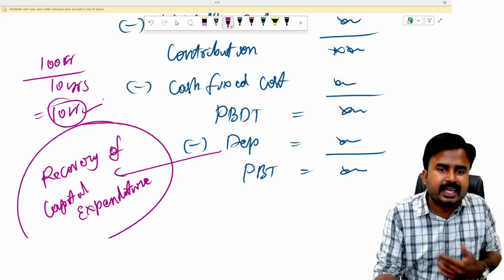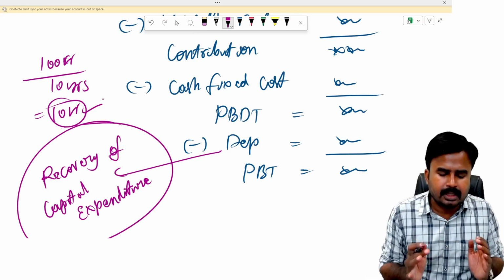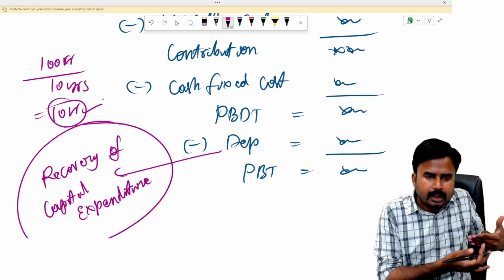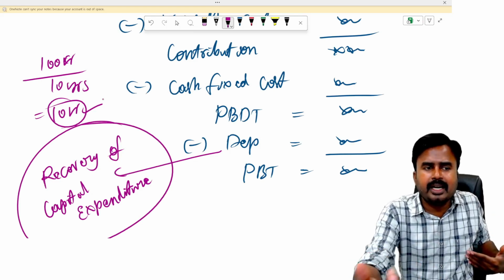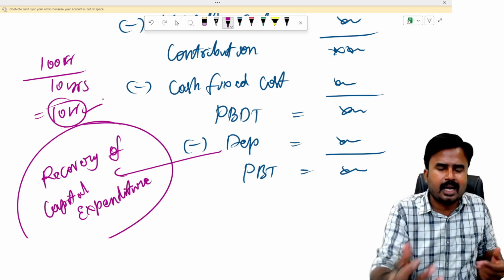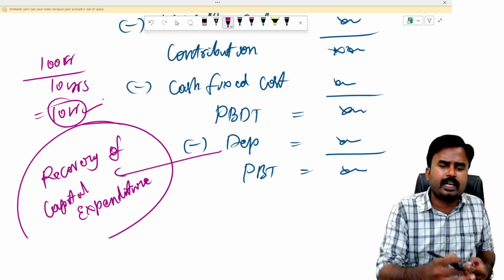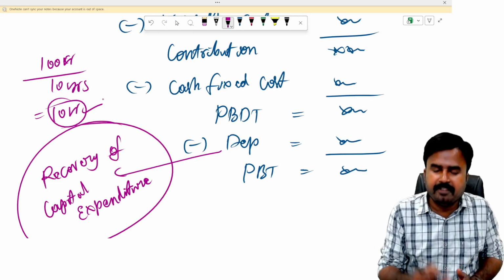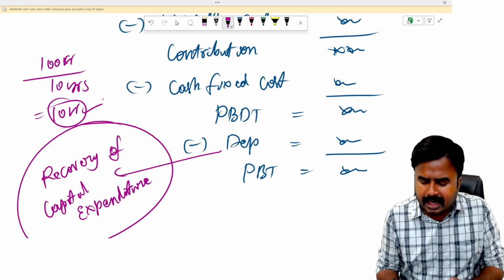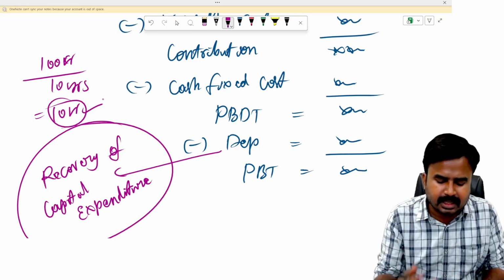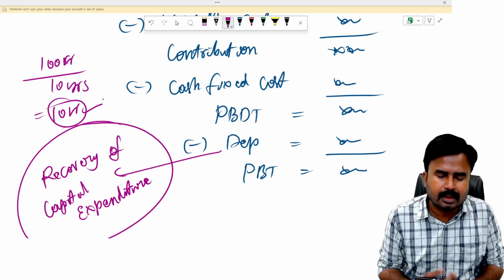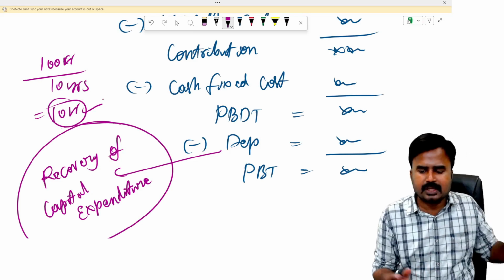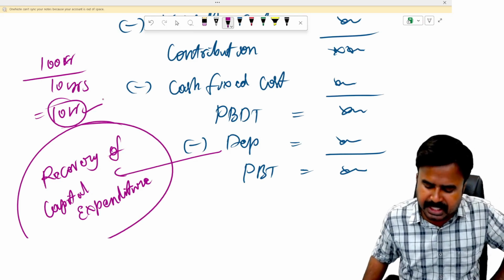So this is the recovery of your capital expenditure. Every year I'll recover 10 crores from sales that remains with the company only. So by the end of the 10th year, I'll get 100 crores completely. 10 crores into 10 years, 100 crores. I'm going to recover the entire 100 crores from the project over a period of 10 years by deducting 10 crores every year. So deducting depreciation from PBDT is nothing but recovery of capital expenditure, recovery of investment made in fixed assets over the entire project life. That's what the depreciation deduction is.